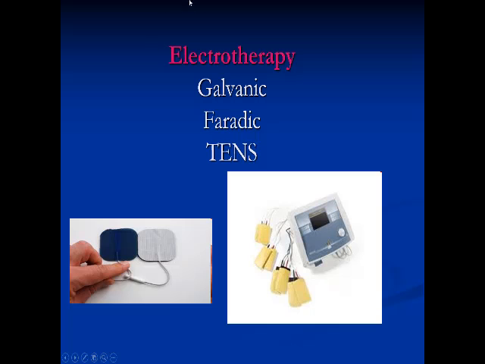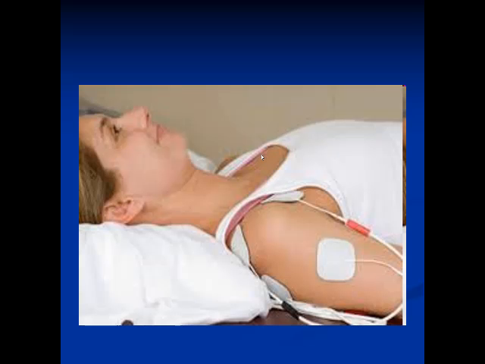But if you increase the intensity of the TENS current, it may lead to contraction and relaxation of the muscle also. Okay? This is the electrotherapy. As you can see, these are 4 pads. It is applied with gel over the skin, and you adjust the intensity of the apparatus till you can see the contraction of the muscle by your eye, and keep in mind the patient shouldn't feel pain. Okay?